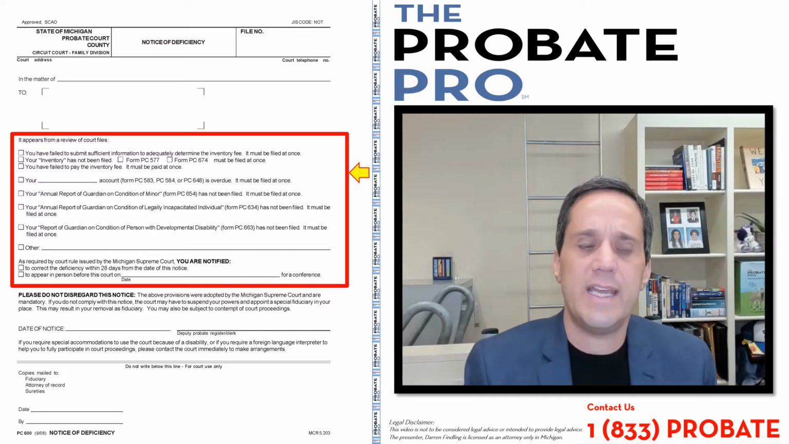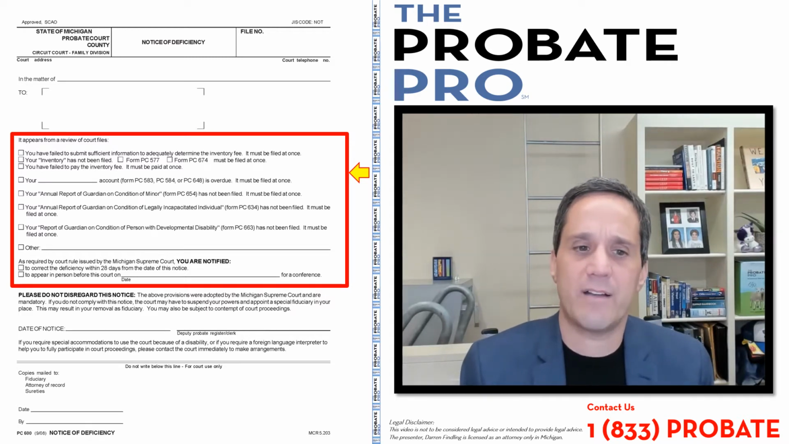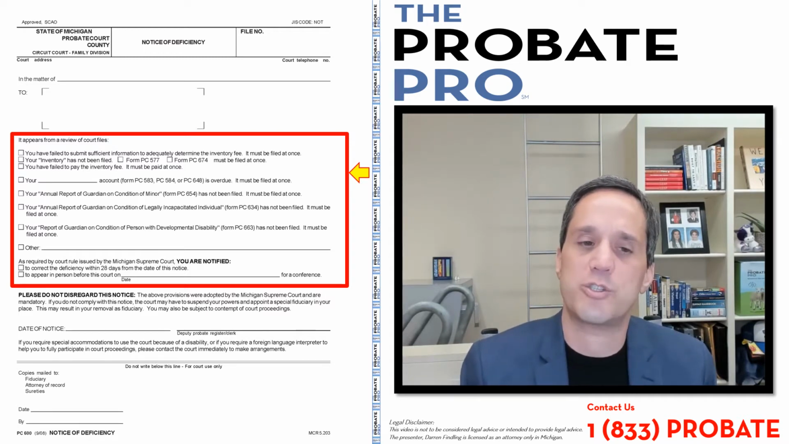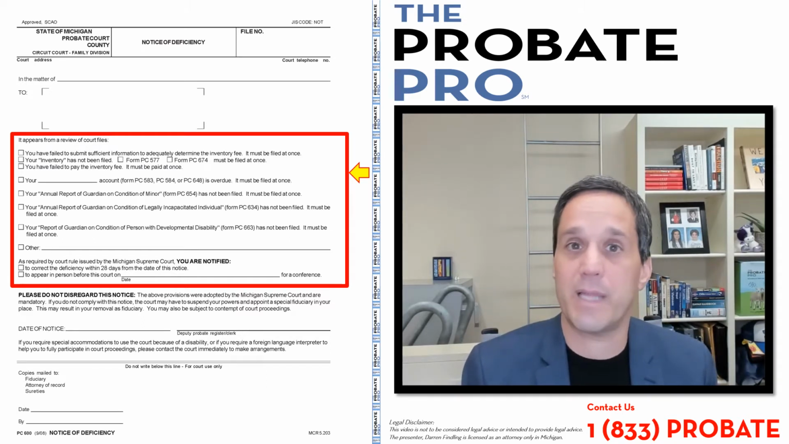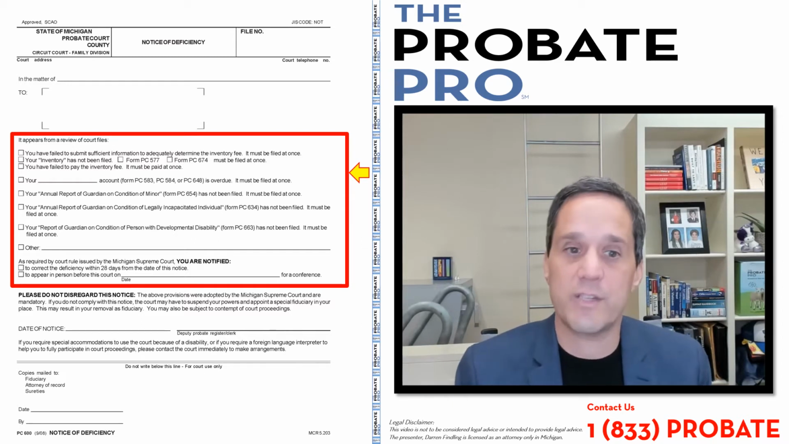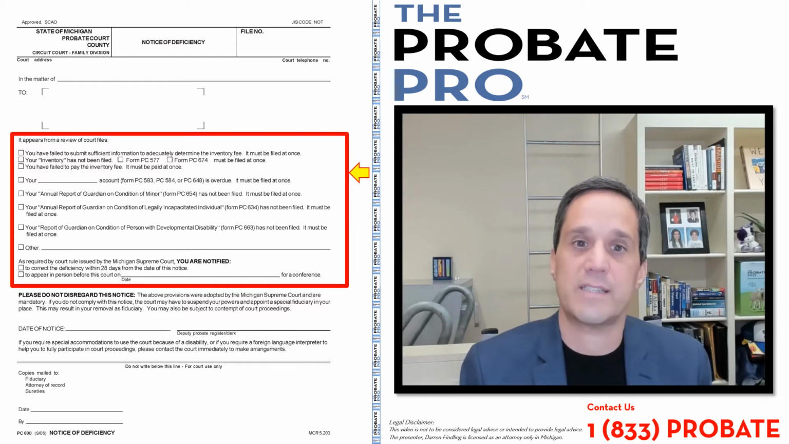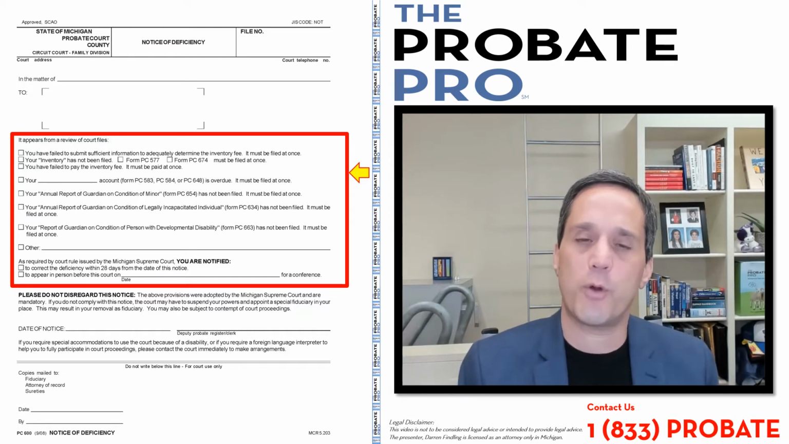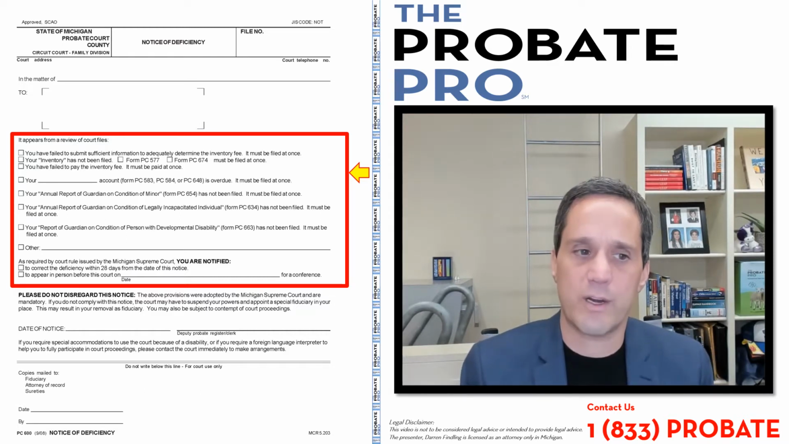The first is when an inventory is filed in a deceased estate, the court has to have sufficient information to be able to determine the inventory fee that gets assessed to the probate estate and must be paid. So for example, if you file an inventory and it's blank, or you file no inventory or an inventory that doesn't give sufficient information, the court doesn't have enough information for it to assess the gross inventory fee.